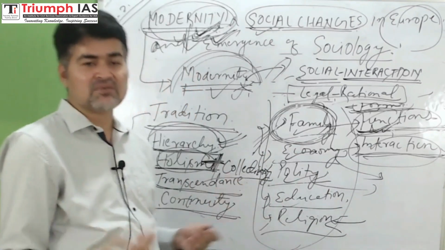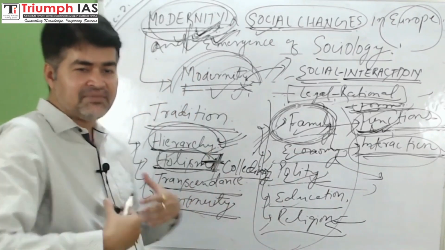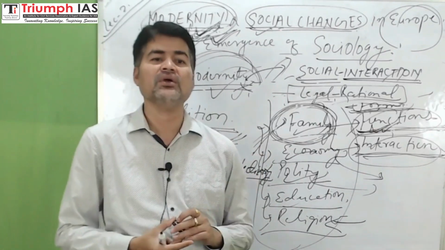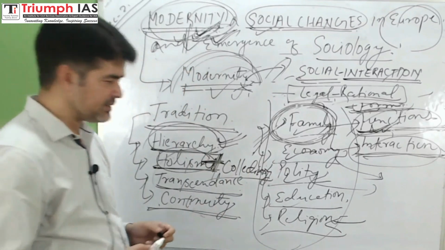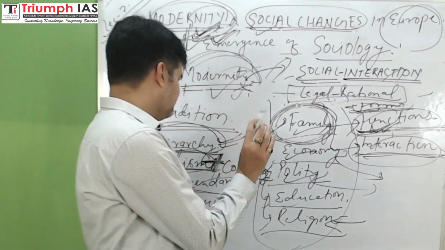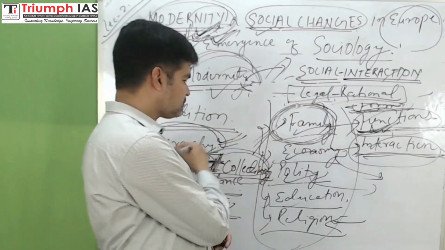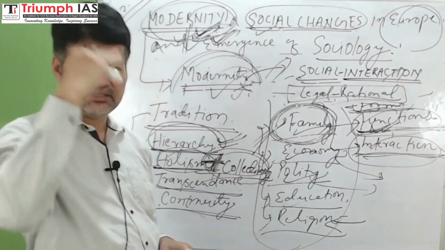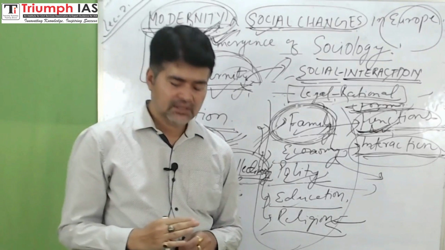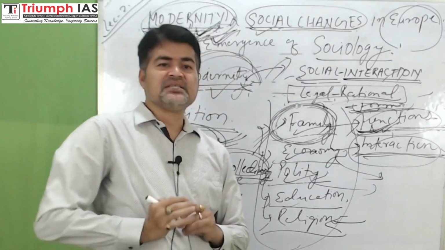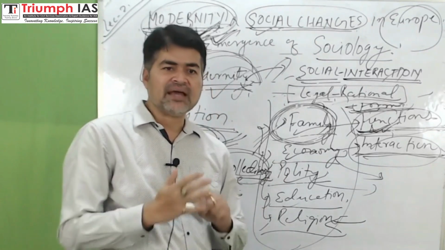Otherwise, the feature of modern society is individualism. The individual will take decisions on what he has to do, as per his interest and orientation. So this is holism, total engulfment. In traditional society, collectivity used to take decisions related to marriage.